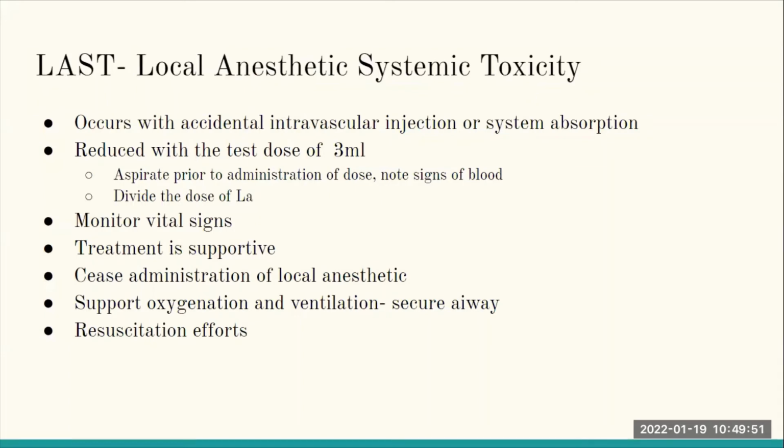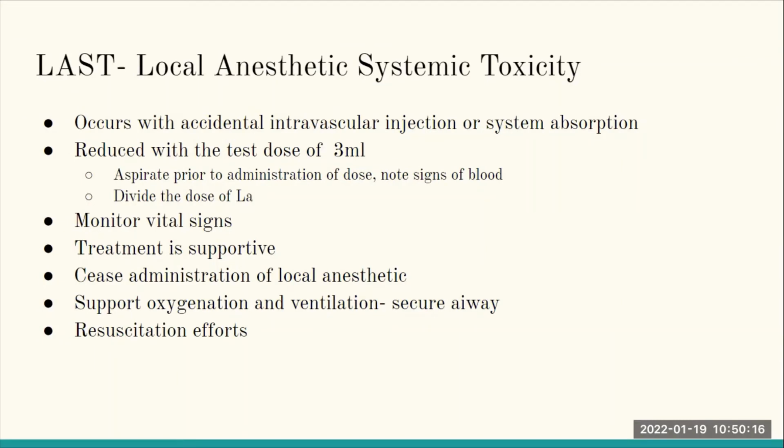Local anesthetic systemic toxicity is one of the complications that arises each time we are placing an epidural. Just the same as when we do a spinal, we have to be very watchful for this. And this occurs with accidental intravascular injection of our local anesthetic agent or rapid absorption.